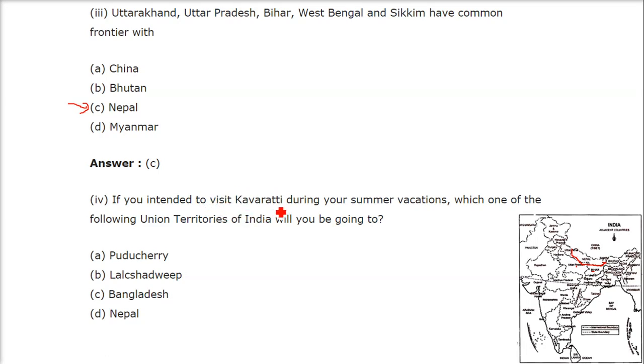If you intended to visit Kavaratti, Kavaratti is the capital of the Union Territory Lakshadweep. So if you intended to visit Kavaratti during the summer vacation, which one of the following Union Territories of India will you be going to? As I just answered, it's Lakshadweep. The answer is B. It's K actually.